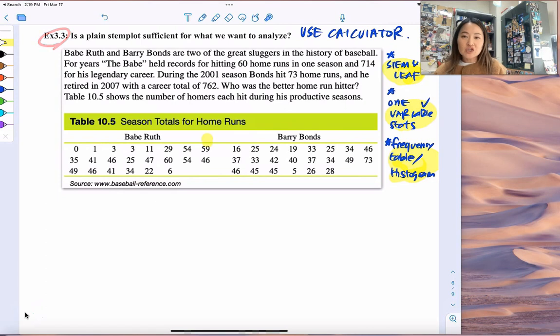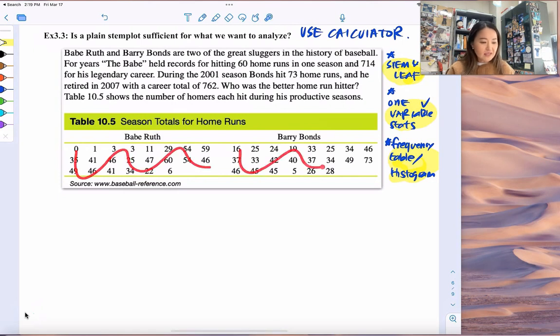Please find this page here of total home runs for Babe Ruth, Hall of Famer baseball, and also Barry Bonds. Old times and new times, modern and old. Before you do anything with data, what you need to do is analyze it first, right?